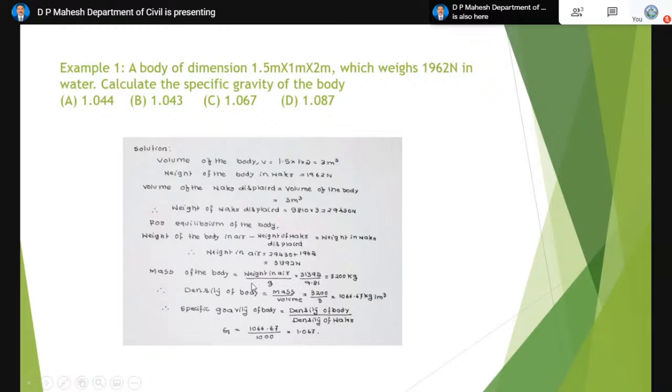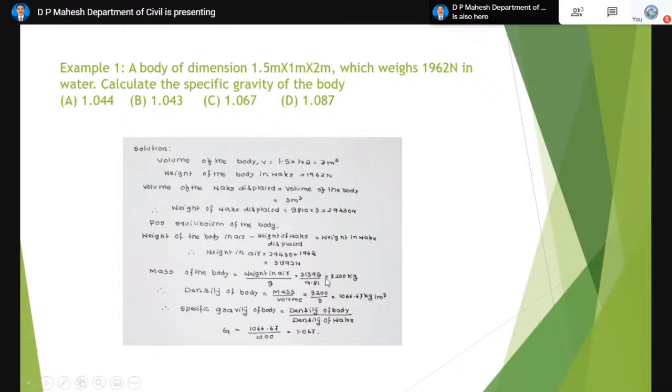The moment we know the weight of the body in the air, we can calculate the mass of the body. Mass is nothing but weight divided by g, because W is equal to mass into g, thereby mass equals weight by g. Then weight in air, 31,390 divided by g. The unit should have been kg, not kg per cubic meter. Sorry, it is 3,200 kg. It's a mass actually. Then coming to density of the body, mass by volume.